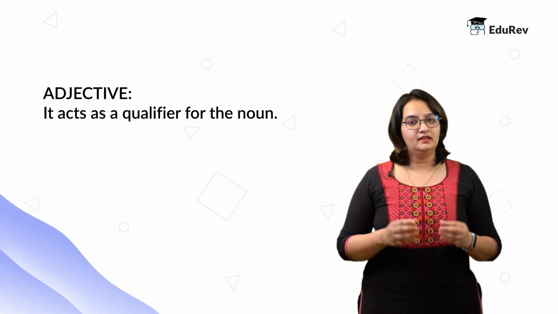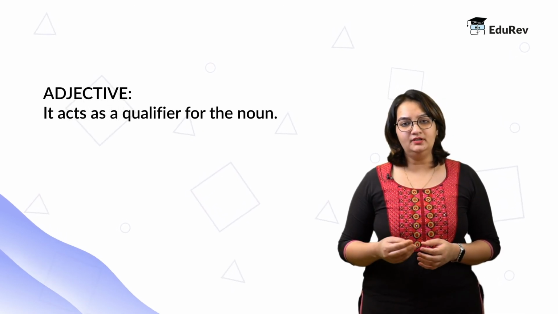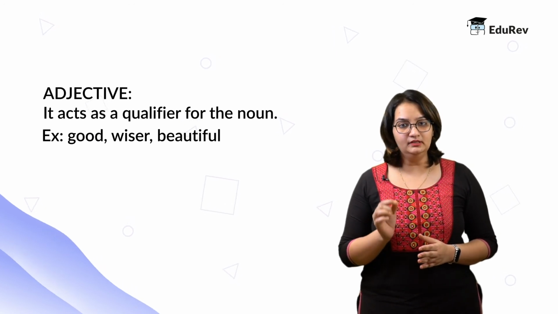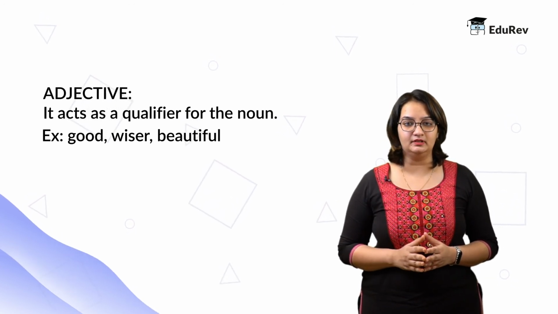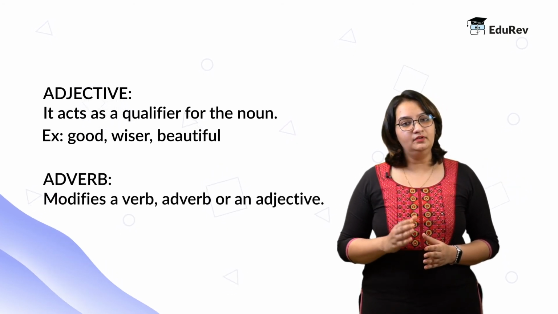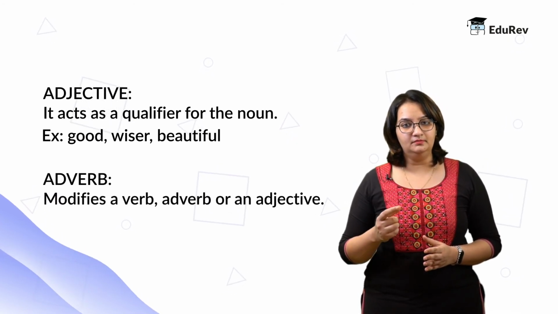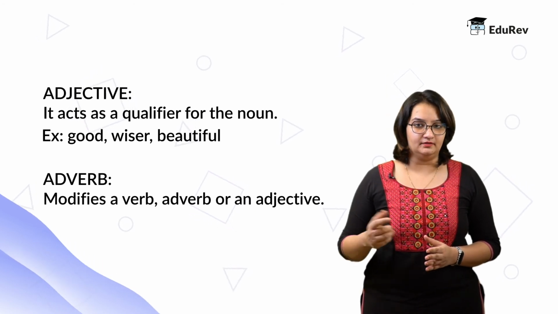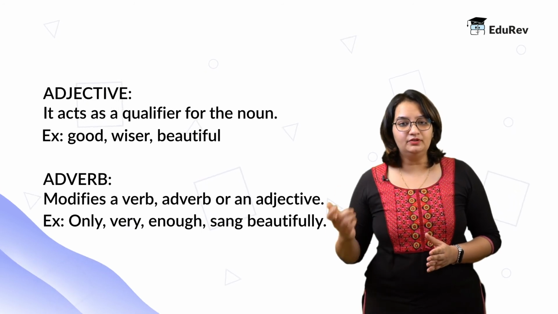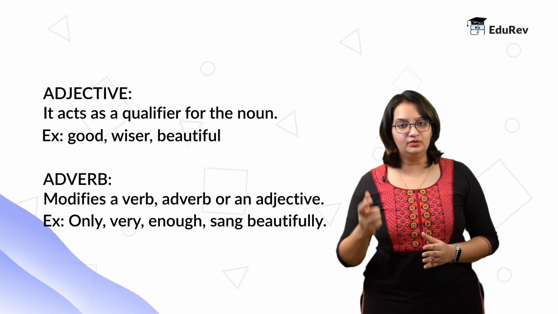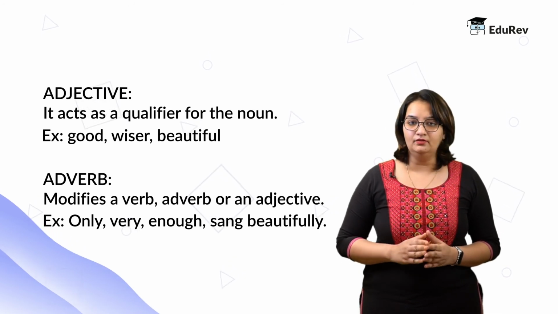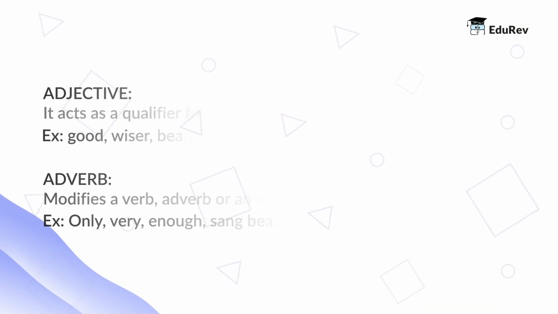An adjective is a word that acts as a qualifier to a noun. For example, she is a good athlete. Here, good is the qualifier for this particular noun, which is athlete. What is an adverb? An adverb is something that modifies a verb, an adverb, or an adjective. For example, we may say that she sang beautifully. Now here, the word beautifully is an adverb. And what is it modifying? It is modifying the verb, which is sing.